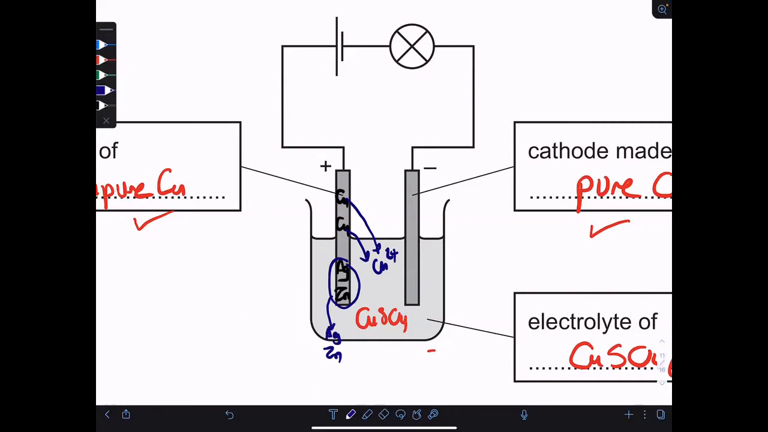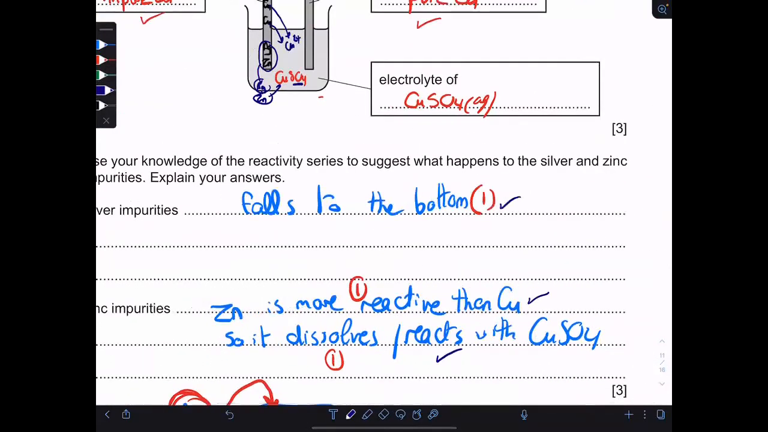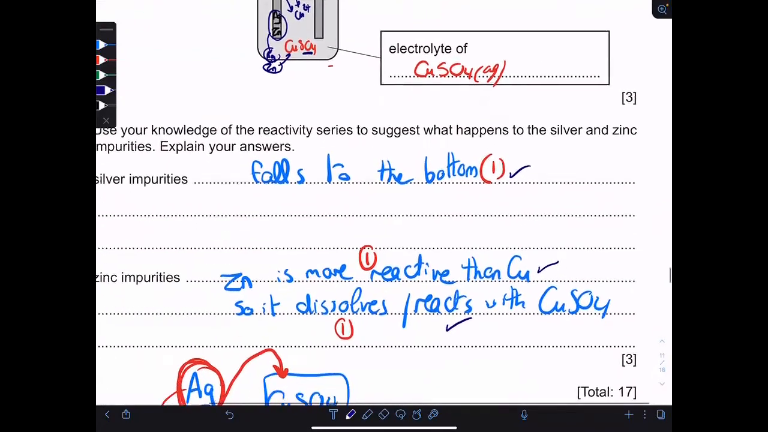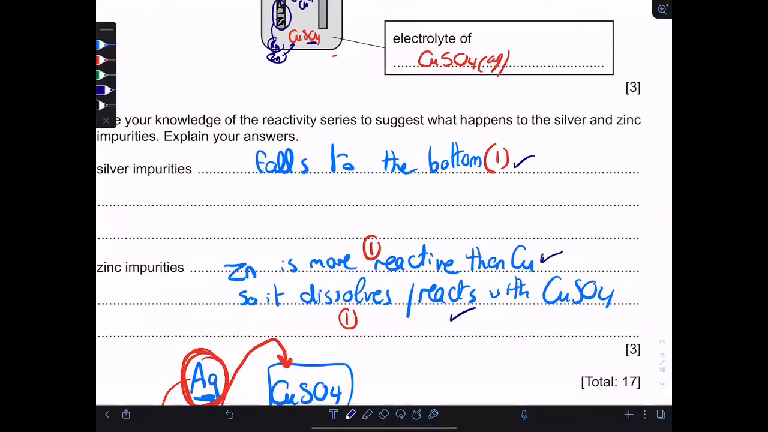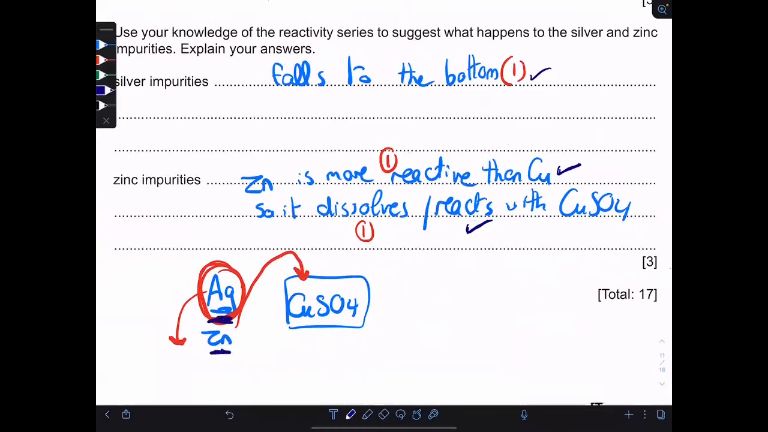Silver is less reactive than copper, so it won't react. So silver just falls at the bottom. But zinc is more reactive than copper, so it will displace it and form soluble zinc sulfate. So the zinc will dissolve as it displaces copper in the solution. So silver impurities just fall out at the bottom because they are unreactive. Zinc is more reactive than copper, so it dissolves or reacts with copper sulfate. Okay, silver doesn't react, zinc reacts.